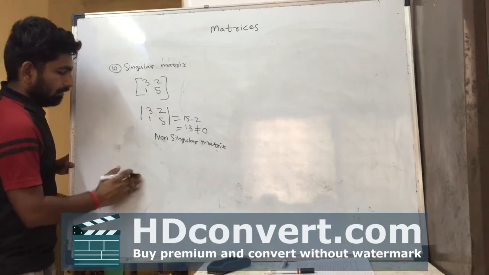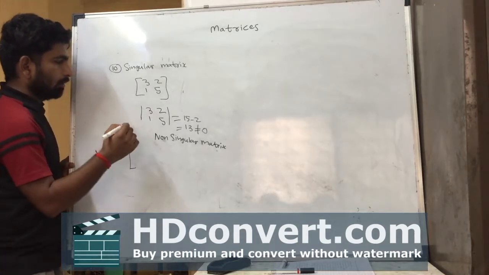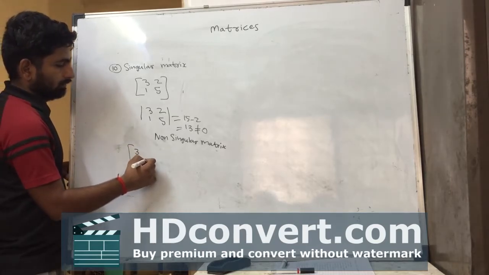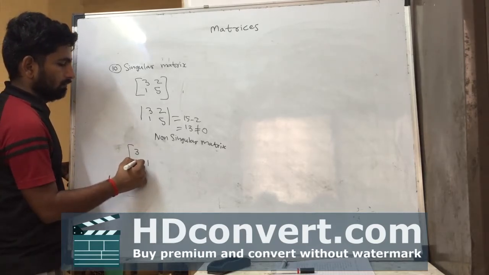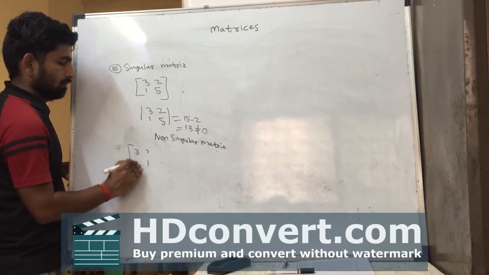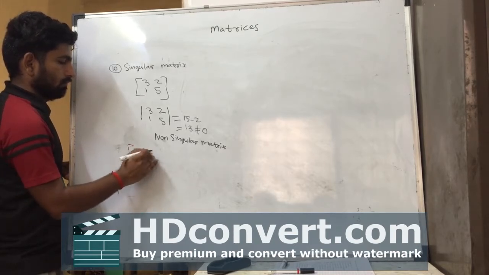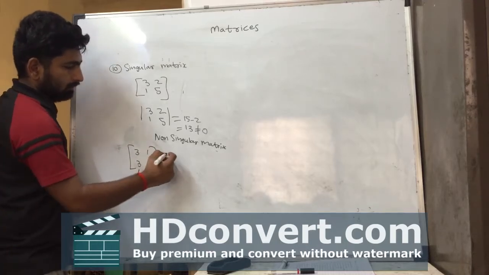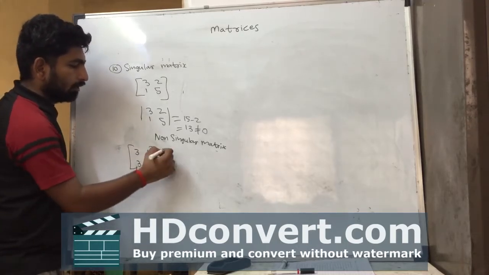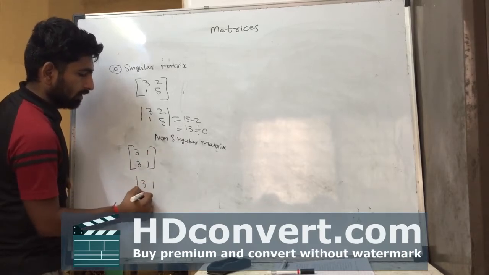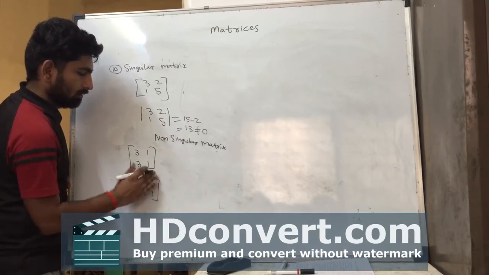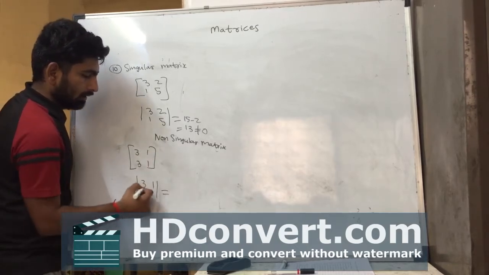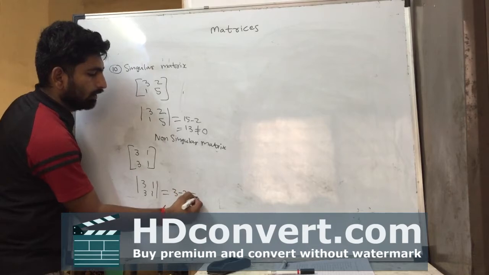If we want to find the example of singular matrix, this is, so we can write it as the determinant of our matrix is 3 1 3 1, or it is 3 minus 3 equal to 0.